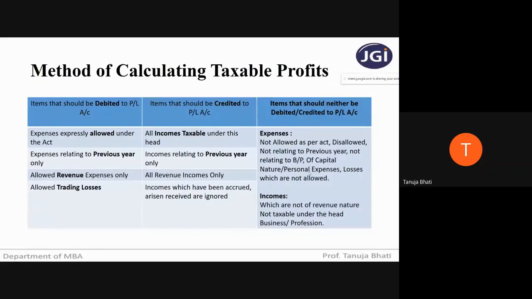If it is a cash basis, then we can consider. But if the assessee is following the mercantile or accrual system of accounting, then we need not consider it if the income or expense is not relating to the previous year. Then, anything not related to business and profession we need not consider. Capital nature we need not consider. Personal expenses we need not consider. Similarly, incomes which are of capital nature we need not consider, and incomes which are taxable under any other head, that also we need not consider.